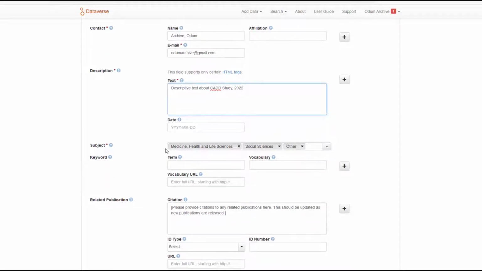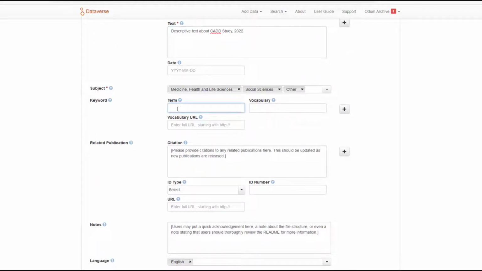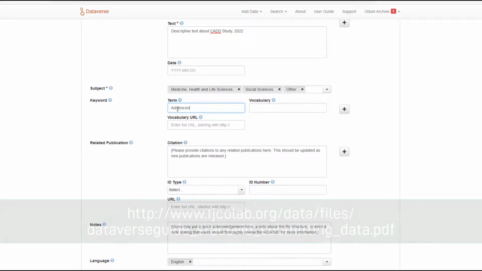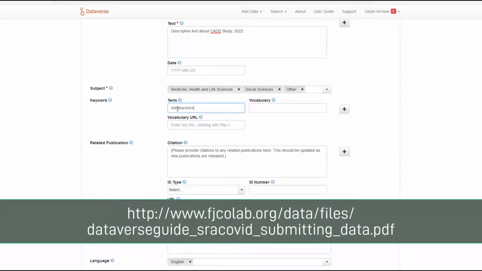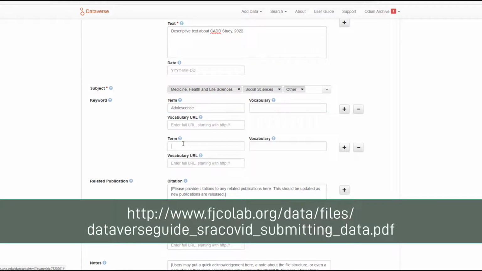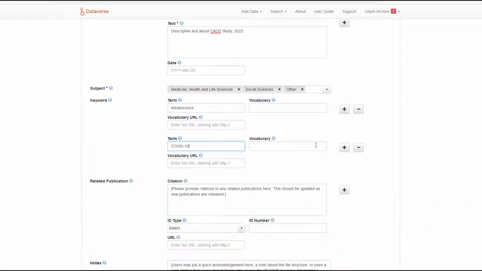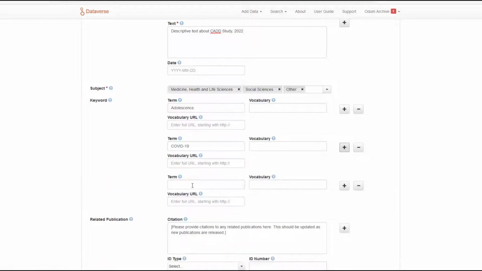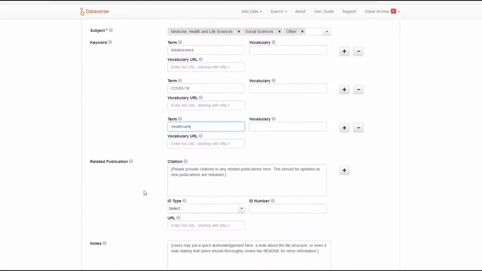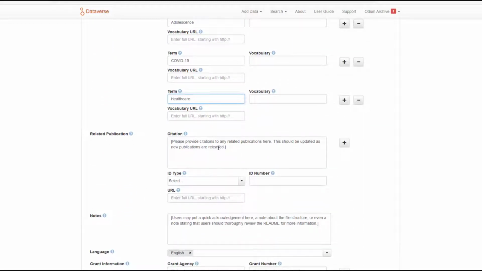As you are filling in the form, please ensure that each entry adheres to the representation rules as dictated by the user guide for submitting data to CADD. You can find this document on the main CADD Dataverse page or via their website. As you navigate through the metadata input form, you will notice that we have provided additional support language to help guide you in entering the correct information into certain fields.